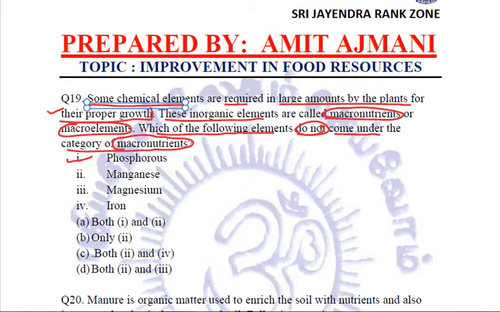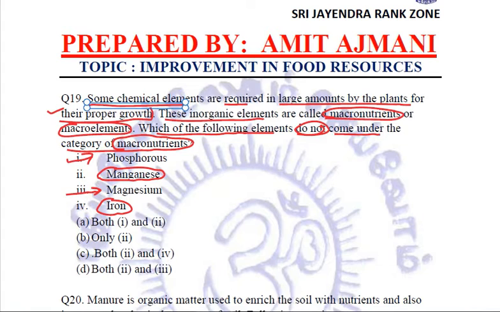Phosphorus is required by the plants in large quantities. Nitrogen, phosphorus, potassium, they are required. Manganese is a micronutrient. Magnesium is a macronutrient. Iron, molybdenum, chlorine, they all come under the micronutrients.